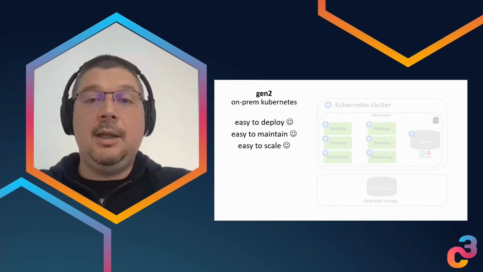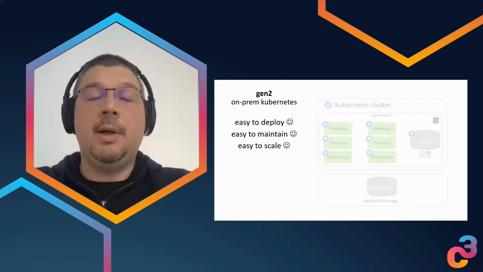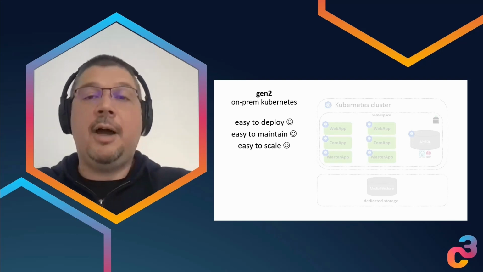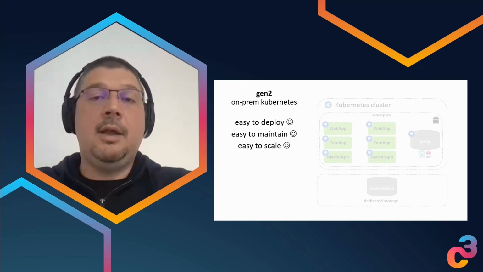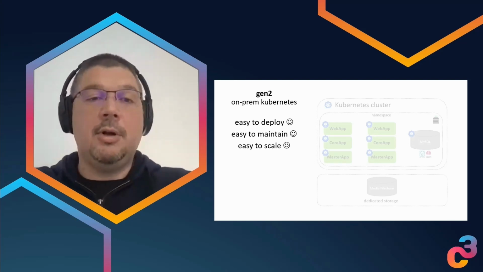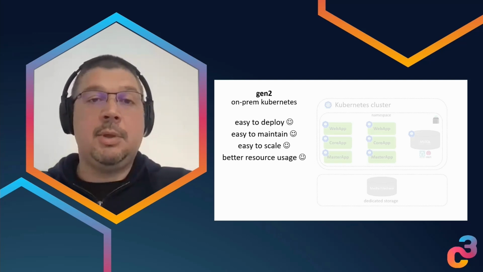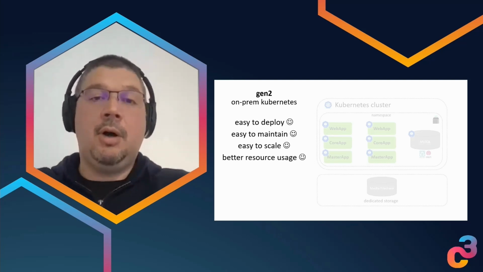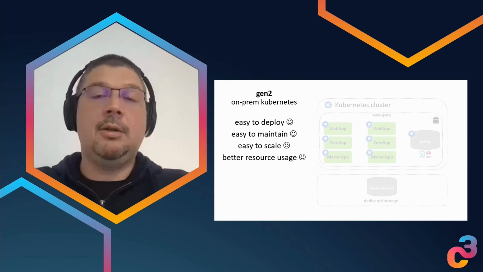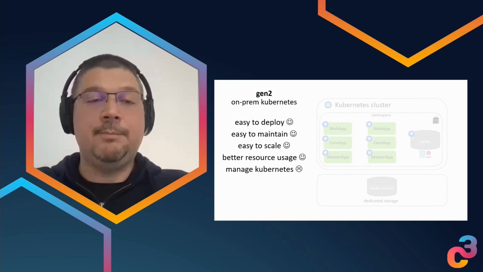Adding more instances now becomes basically changing one number. We say, okay, now instead of 5 instances, I want to have 10, or instead of 1 web application, I want to have 4, and so on. So this was really super. And the resource usage improved significantly, because now Kubernetes was taking care of how to pack these applications together to use the resources in the most efficient way.